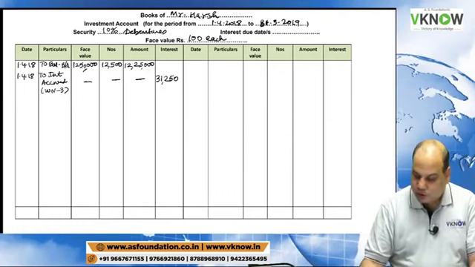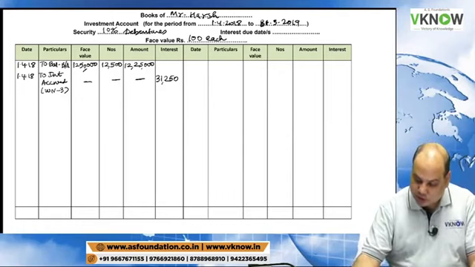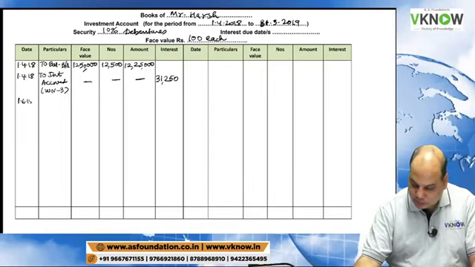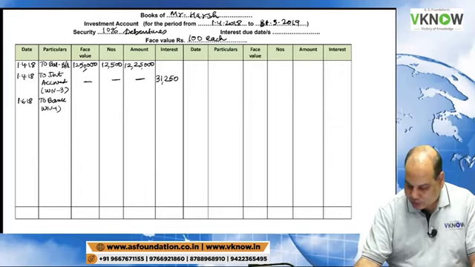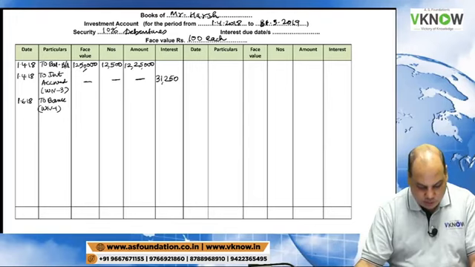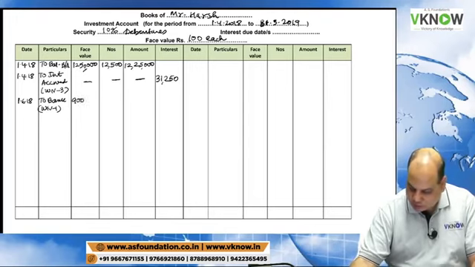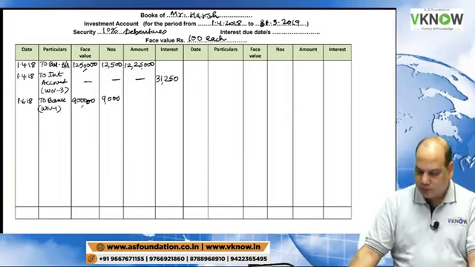Now next, we will write the purchases made on the debit side. 1,618 to bank. Working note 1, purchases made. 1st June, face value was 9 lakh, number was 9,000.